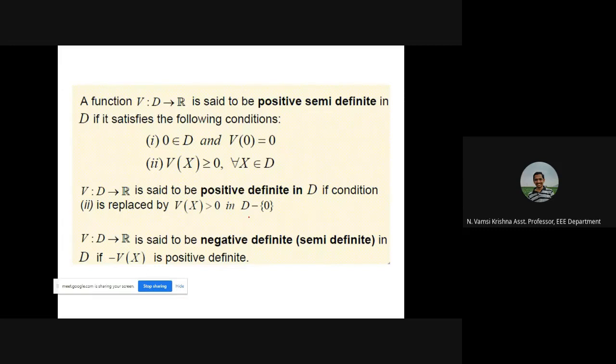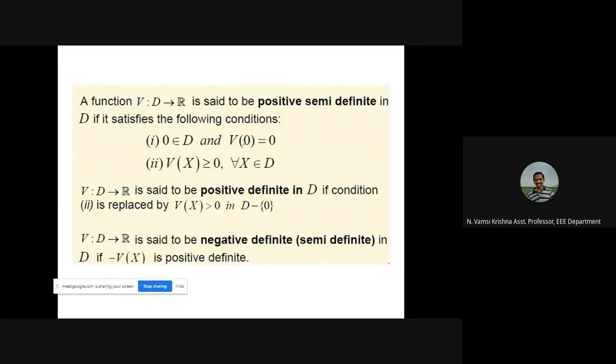First one is 0 belongs to D and V of 0 equal to 0, and V of x greater than or equal to 0 for all x belongs to D. What is the physical meaning of this? We are having a system. If all the state variables are 0, x1 equal to 0, x2 equal to 0, all the state variables are equal to 0, then V of 0 equal to 0.